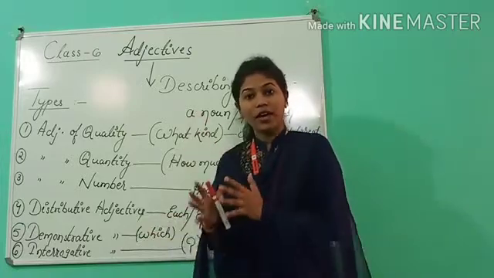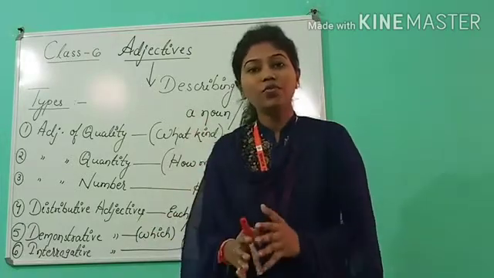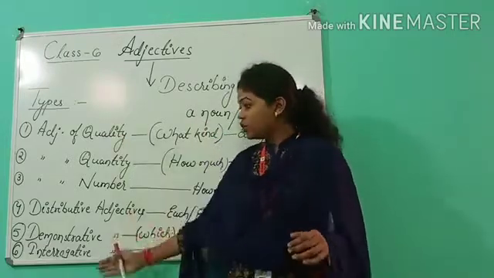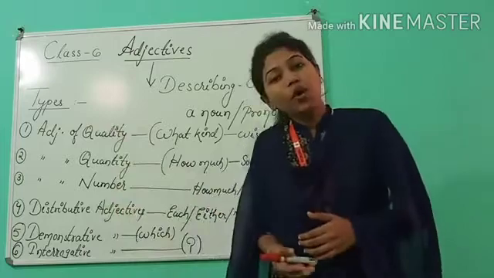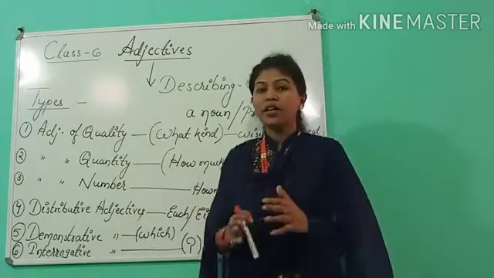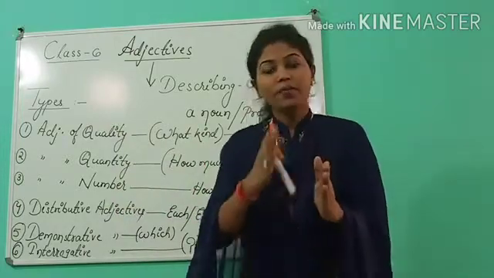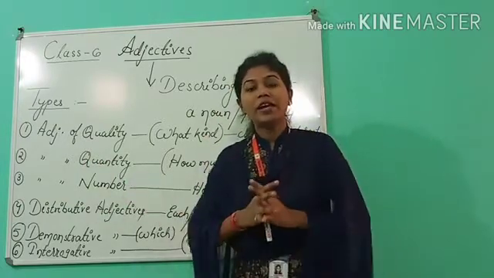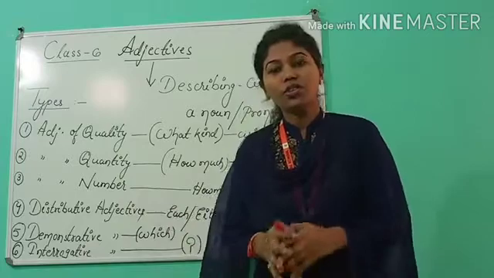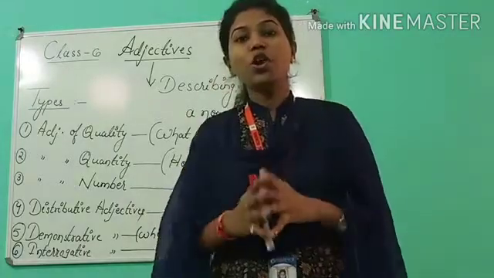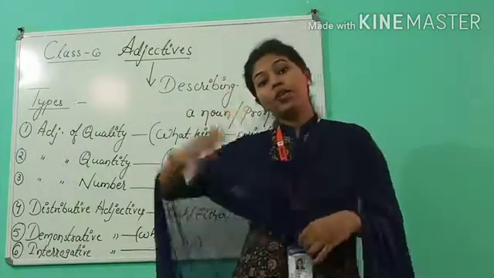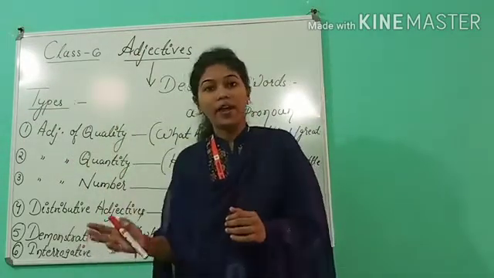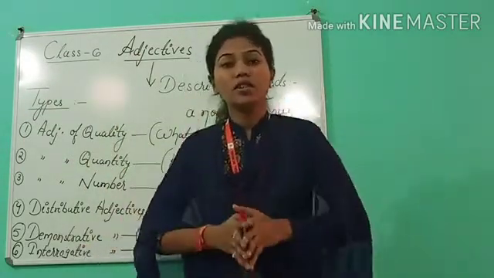Interrogative means to ask a question. Similarly, in adjectives as well, we ask questions. So if you read this grammar thoroughly once, every part of speech will be clear in your concept. Whoever asks you whatever question, you just need to put your logic and relate it to the topic which you have already read. In that way you can give the answer properly.